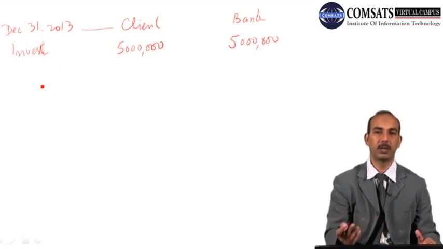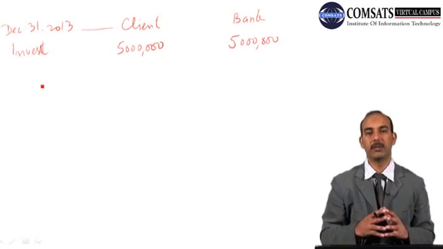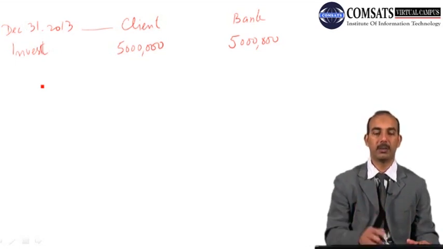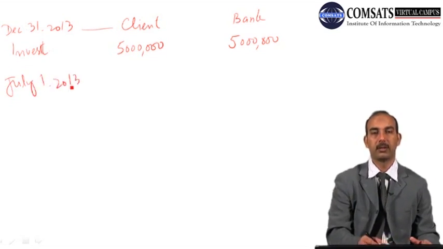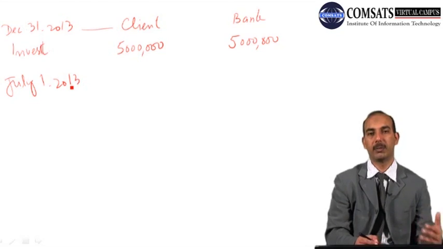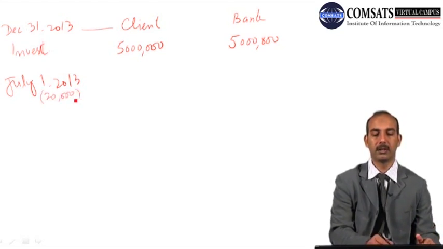The client moves into that particular house, and there is a lease agreement between the client and the bank, and the rents start from July the 1st, 2014. If the rents are paid in advance of the month, we have determined that rents are 20,000 per month. So the share is 50% each.